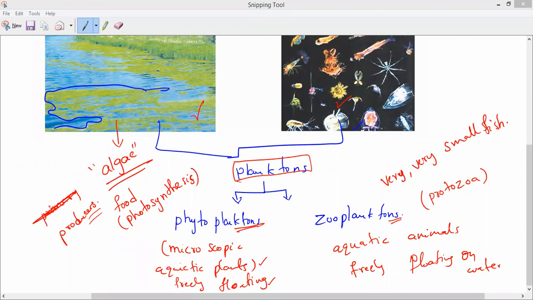Completed? Planktons are classified into 2 types.